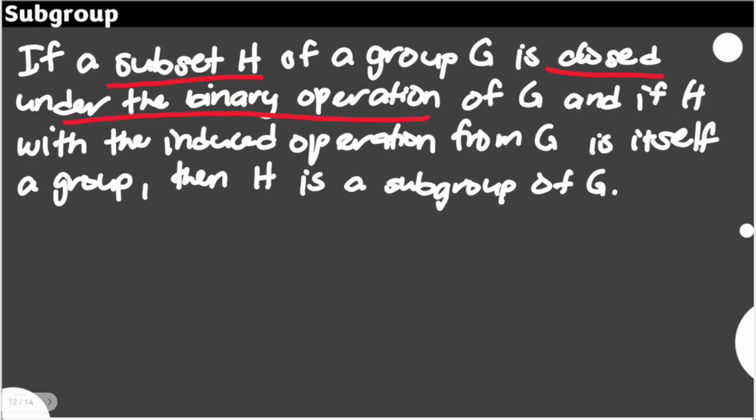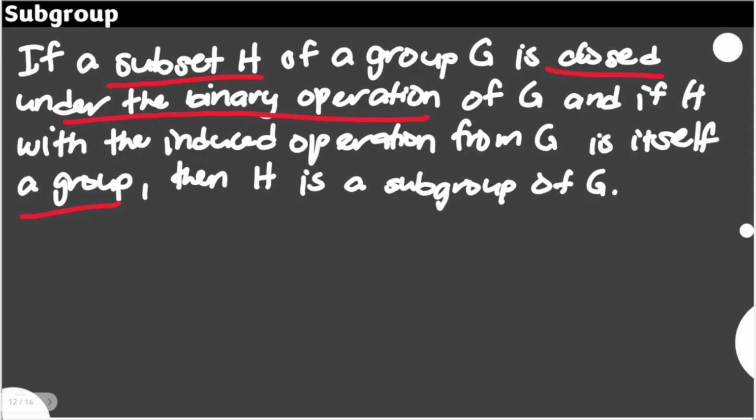We know that for a certain set G to be called a group, it has a binary operation, and G is closed under it. At the same time, subset H must also be closed under the same operation in G. And of course, with the given induced operation from G, H is also a group, meaning H also has the following properties.